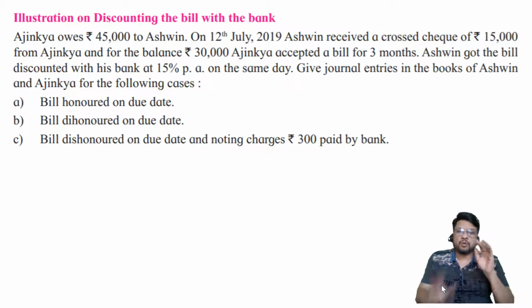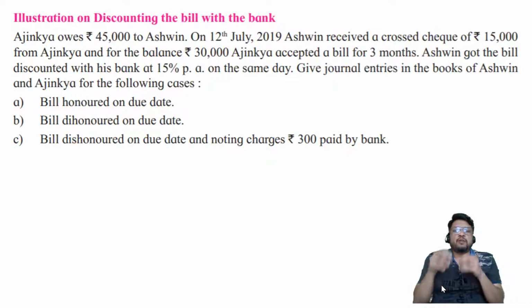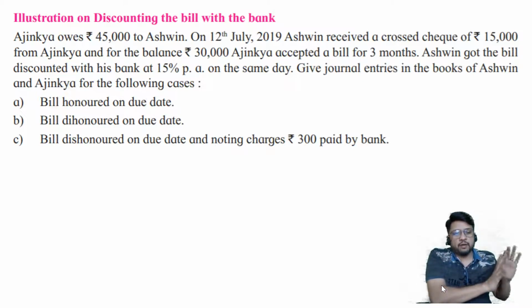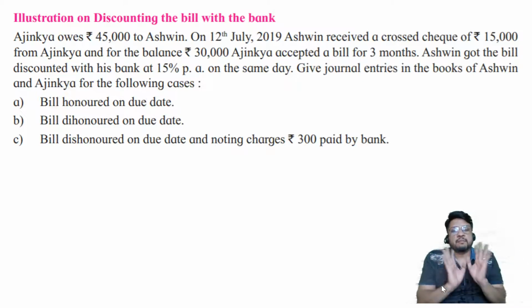So what the banker will do, let us take a simple example. If it would have been a normal loan for 3 months, banker would have given 30,000 rupees to Ashwin. Ashwin would have used the money, and on the due date, banker would have come back to Ashwin. I am talking about normal loan. If banker would have given 3 months loan to Ashwin, what would have happened? General loan, simple loan. Just forget the point of bill of exchange just now. We are considering a simple situation.